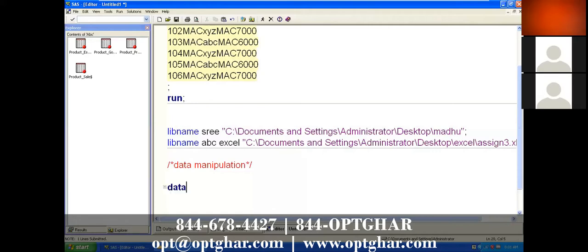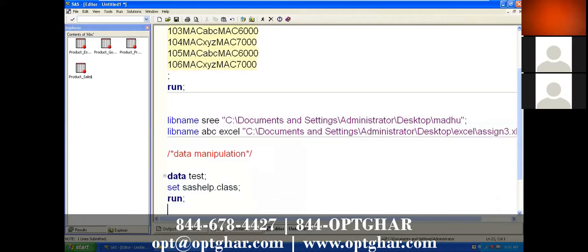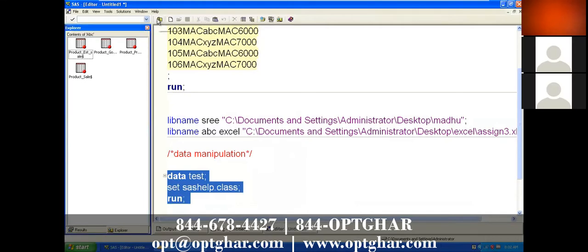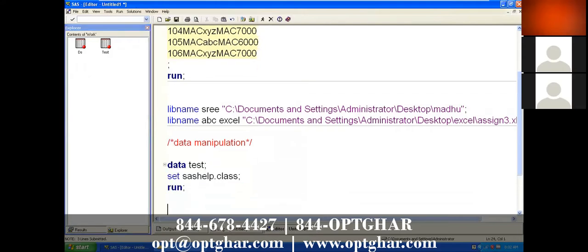Suppose to generate that report, my data is available in SAS itself, in a library called SASHELP. I want to create one data set called test from sashelp.class. This is my data source, so I want to read the data from an existing SAS dataset into a new SAS dataset. This is my syntax. Now data access is clear, and the new data set goes to the work library. Now my requirement is that I need to do some manipulation because of the client requirement.